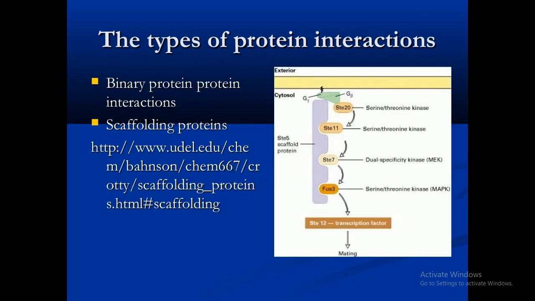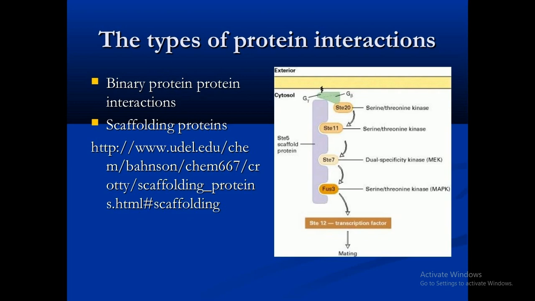So coming to the first point, that is the types of protein interaction. As we know, there are various types. The first type is the binary protein interaction, which we can say is direct physical interaction between proteins. This is known as binary protein interaction. Then scaffold proteins are one example. Scaffold proteins are regulators of many key signaling pathways. So these are crucial regulators for many key pathways within the cell.